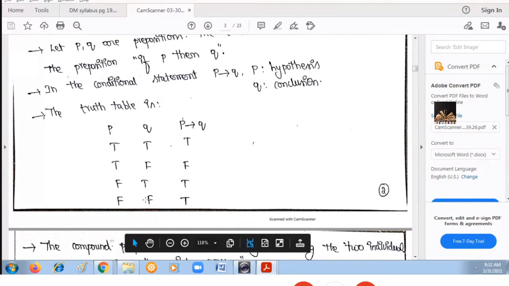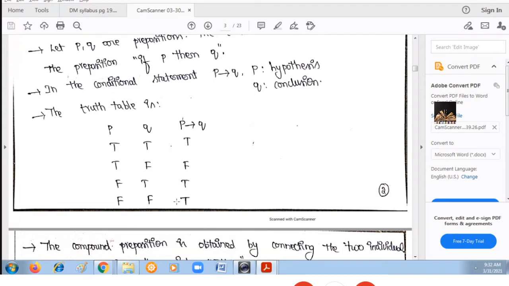Whatever the truth value here, for this if-then statement, if both values are the same, then the result is true only. So, in this conditional statement, if only the conclusion value is false, then the result is false. In all other cases, the result is true.